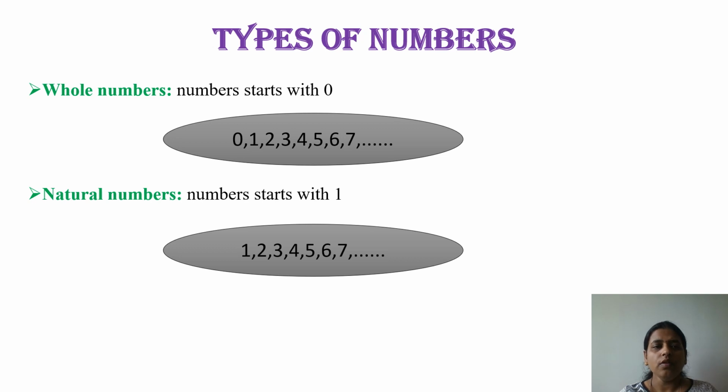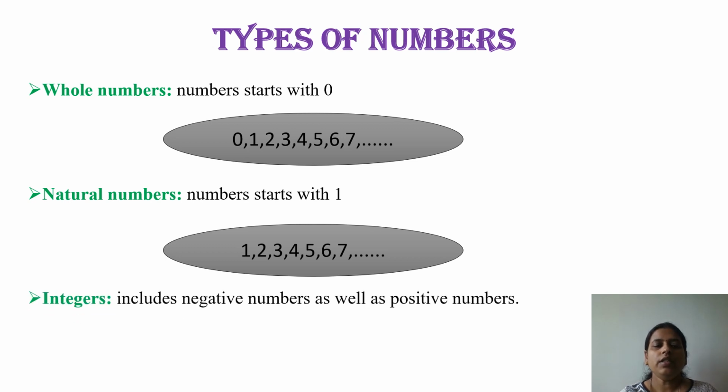Next, what is meant by integers? Integers include negative numbers as well as positive numbers. So what are the negative numbers? That is minus 2, minus 1. These are the negative numbers. And positive numbers are 2, 3, 4. These are positive numbers.